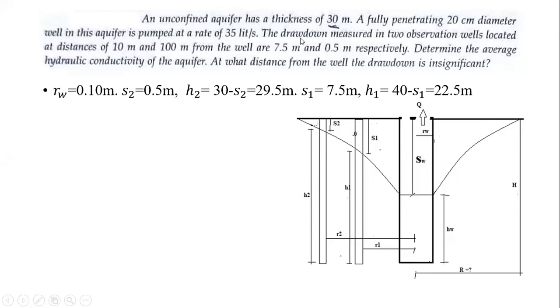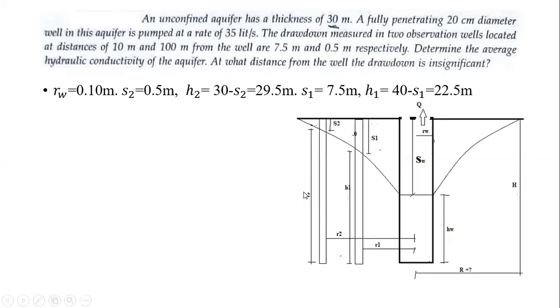So as we have discussed, RW, the radius of the well, they have given us as 20 centimeters diameter, so I have directly converted. So 20 centimeter diameter means the radius will be 10 centimeters. So 10 by 100 means 0.1 meter is the radius of the pumping well, RW we can say. Then the drawdown in well number 2, that is S2, is given as 0.5. Then from that we will get the H2 here.